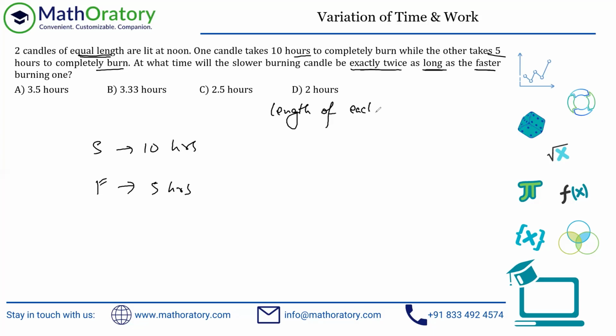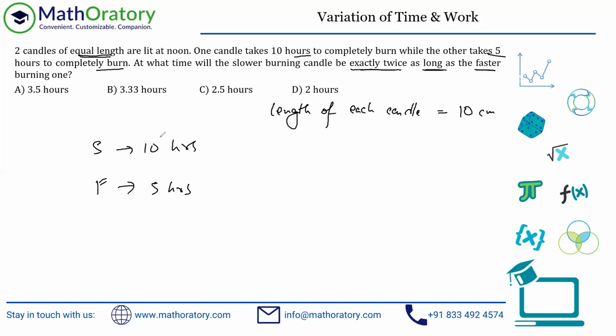I'm just going to assume the length of each candle, because both are of equal length. So I can assume each candle to be of the same length. So I'm just going to assume that to be 10 centimeter. Maybe that's not a realistic figure, but I'll just assume it to be 10 centimeter. So if 10 centimeter is burned out in 10 hours. Now, this has not been mentioned in the question, but without assuming this, there isn't any other way to solve this problem.